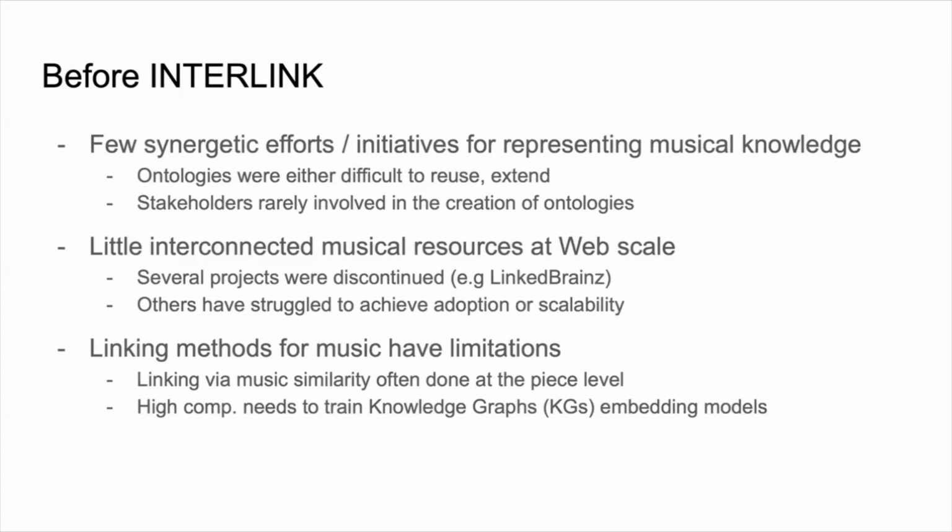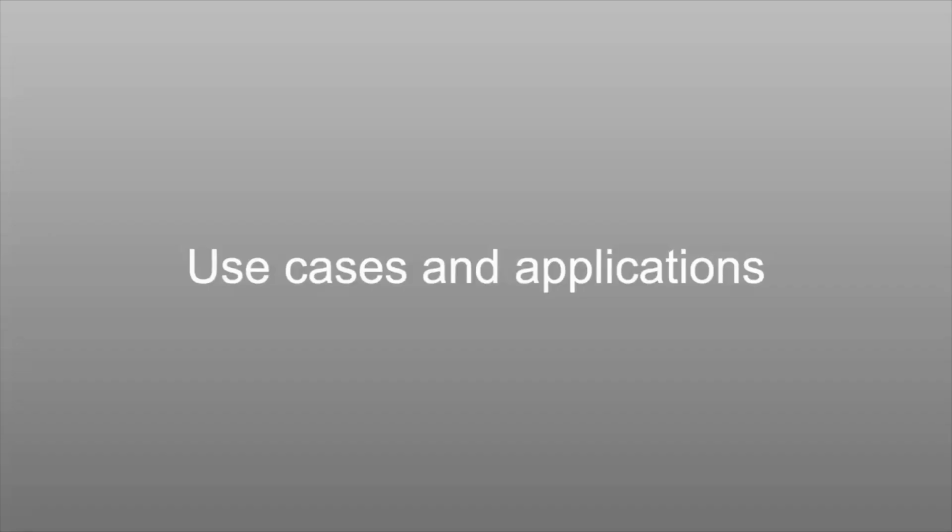Also, in terms of linking methods, what does it mean linking music and how does this affect the knowledge that is produced? So first of all, we want to look at something that can trace influences, identify genre, and hidden relationships. And for that, we need to go deeper than a global understanding of similarity. And second, to link knowledge, we need to deploy something that can handle a large-scale knowledge graph. Finally, we look at use cases and applications built from our methods and resources.